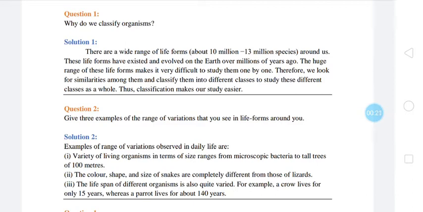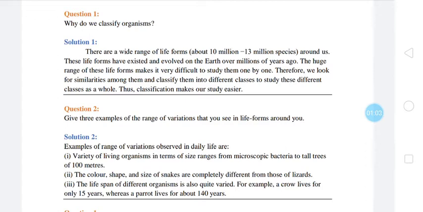Question 1, asked in the text, is why do we classify organisms? It is but obvious. Solution: we have discussed already that the number of organisms is huge. To study them separately is not possible for humankind. So, if we classify them, groups can be made according to characteristics, and when groups of organisms are made, it will be easy to study. So, this is the line of thinking while solving the answer.